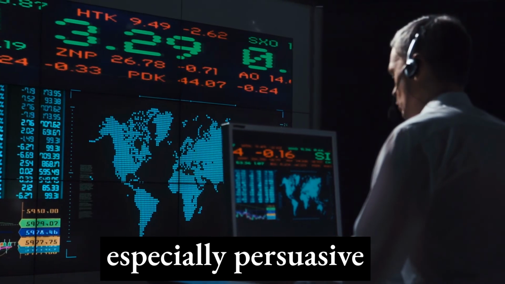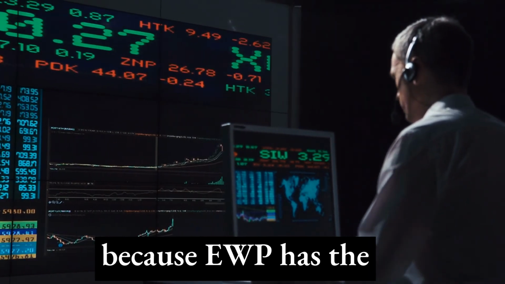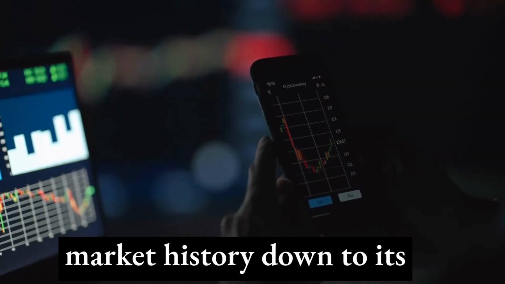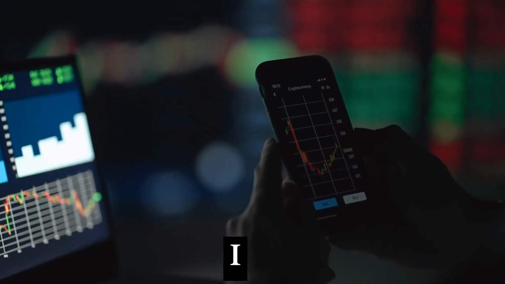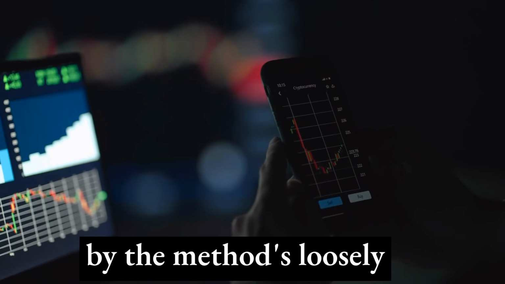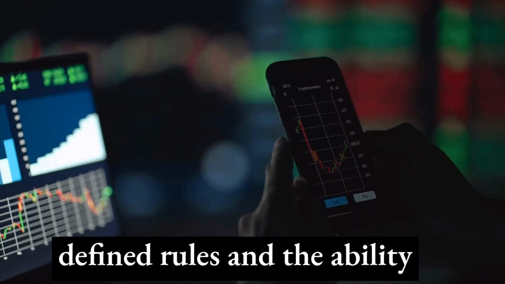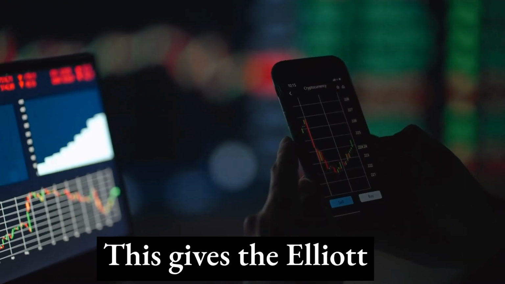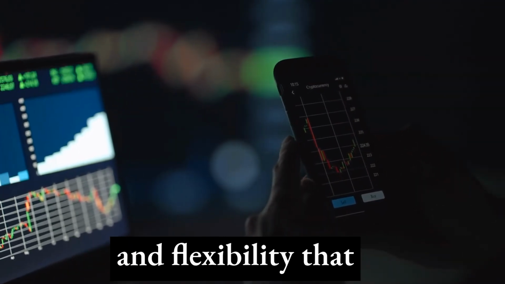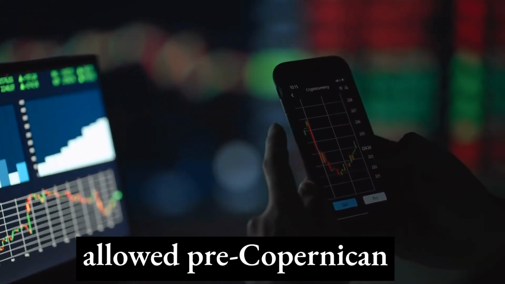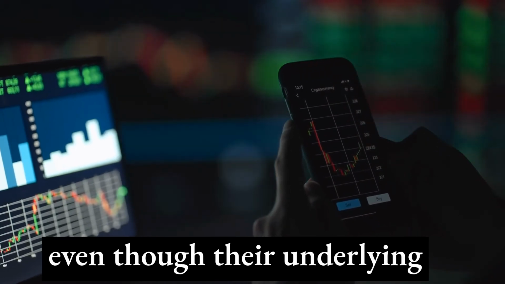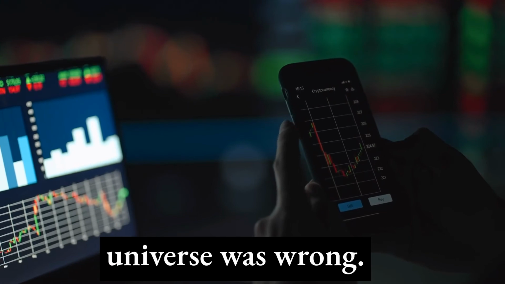The account is especially persuasive because EWP has the seemingly remarkable ability to fit any segment of market history down to its most minute fluctuations. I contend this is made possible by the method's loosely defined rules and the ability to postulate a large number of nested waves of varying magnitude. This gives the Elliott analyst the same freedom and flexibility that allowed pre-Copernican astronomers to explain all observed planet movements even though their underlying theory of an Earth-centered universe was wrong."